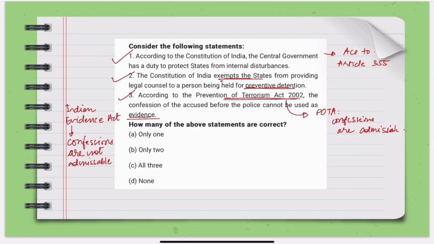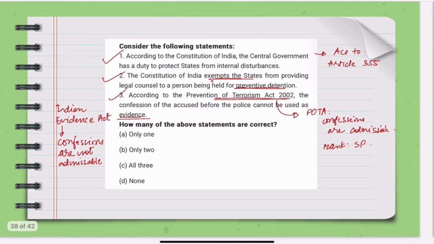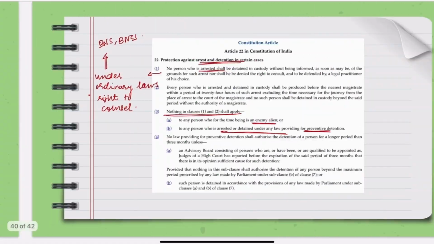Even if you apply logical deduction, since POTA was made specifically to strengthen anti-terrorism measures, and terrorism cases need faster evidence gathering, it makes sense that POTA allowed confessions to police officers with safeguards like the rank of Superintendent of Police. The rank of the police officer should be SP. Okay, so this is your correct answer. Let us move on to the next question.